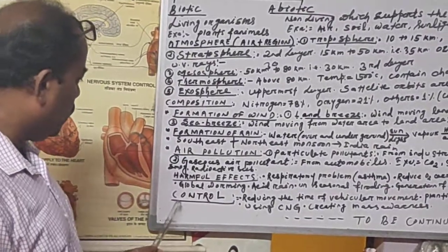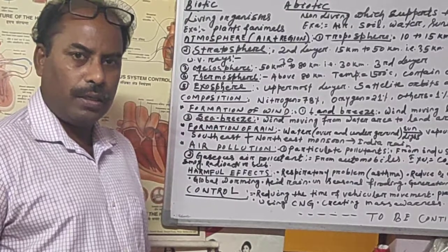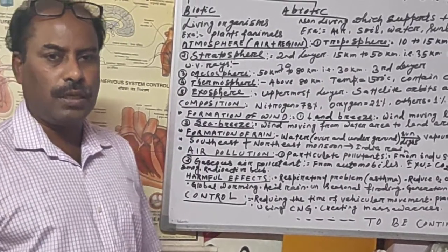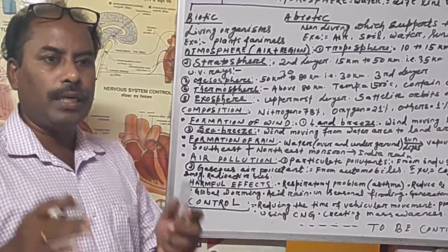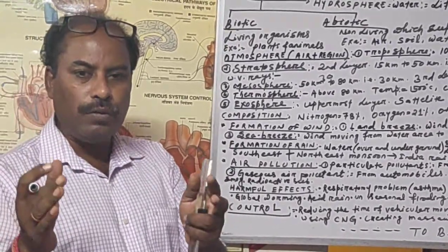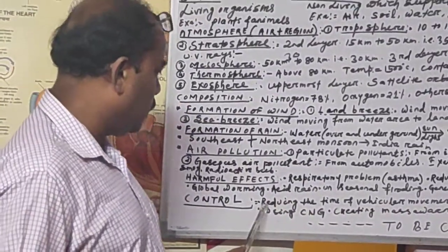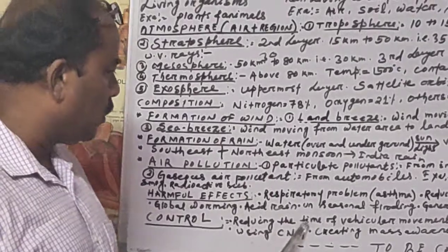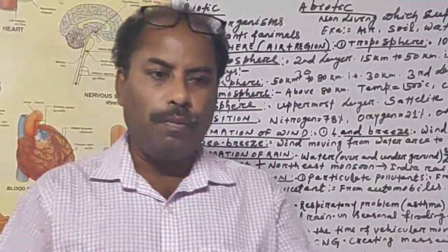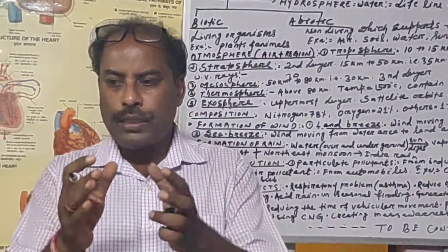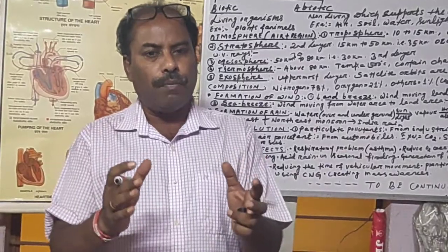Then we will come to the control. How can we control air pollution? There are different processes by which we can try to minimize the harm caused by air pollution. One example is reducing vehicular movement, because nowadays, in the modern age, our transportation system has increased very fast. Everywhere there are vehicles.